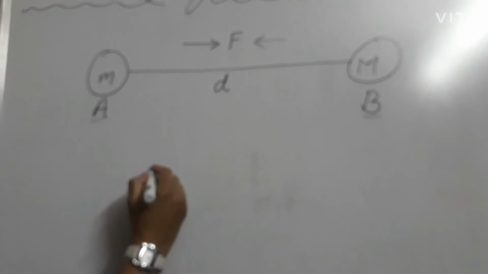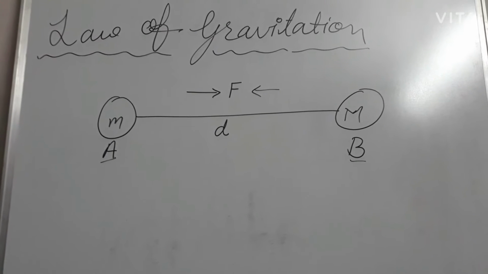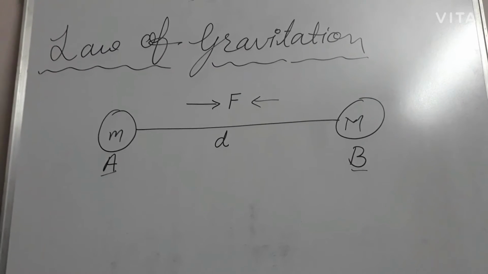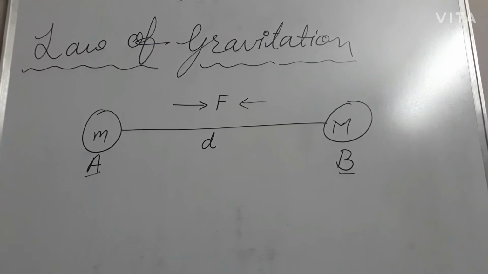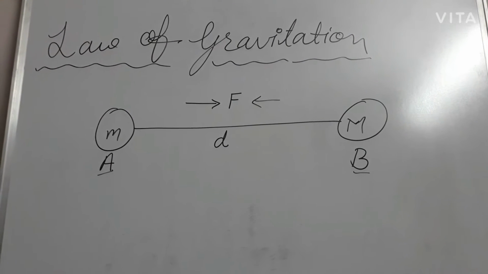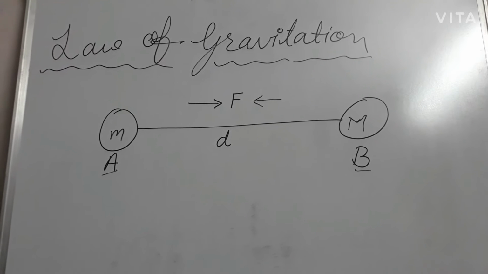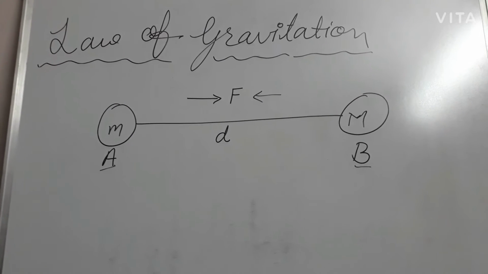According to Newton's universal law of gravitation, every particle in the universe, every object in the universe, attracts every other with an attractive force.